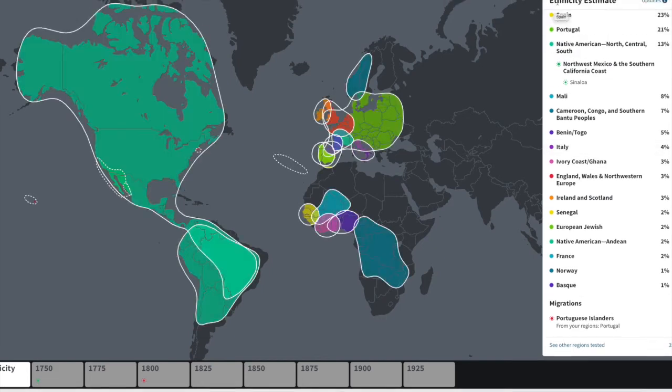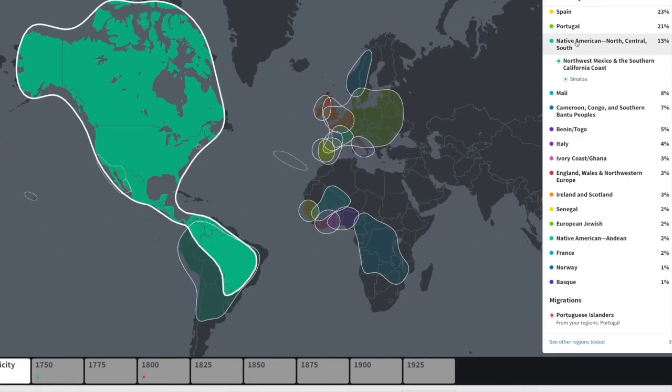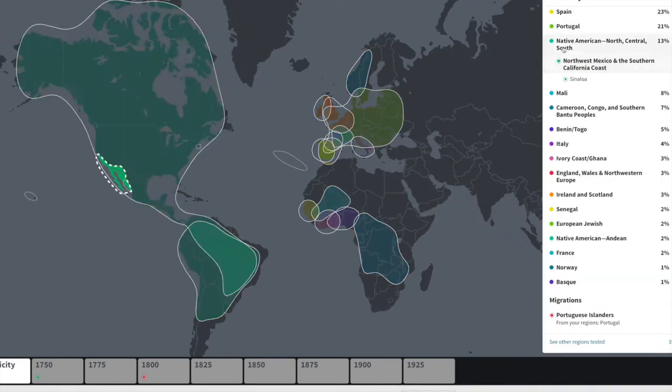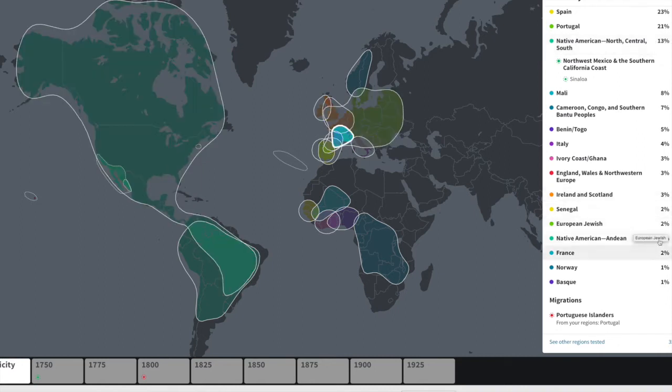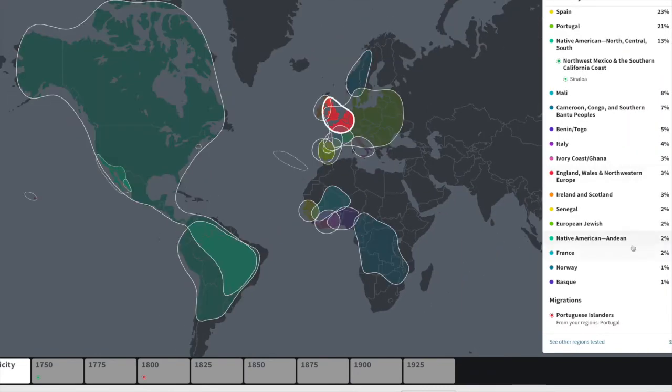Yeah, so these are pretty solid. In the Native American and everything, those are all really solid numbers. These numbers, though, are a little bit different. When this was 14%, my range was from 12 to 16%, and they put me at 14%, and they have me at 13% now. So I guess it's still correct, because then I have 2% Andean now. I don't know. Should my Native American be higher? It's 0 to 8%, and then it's listed as 2%.